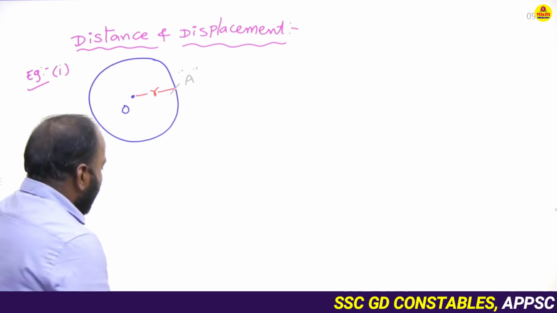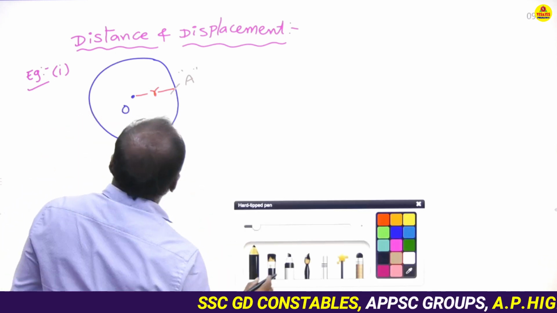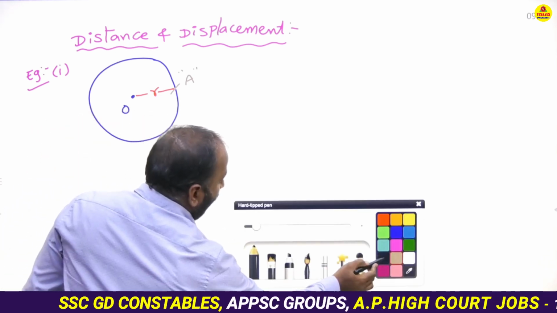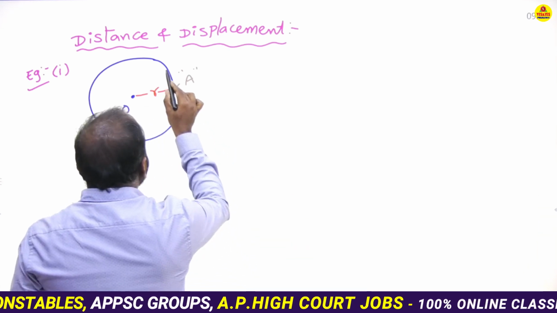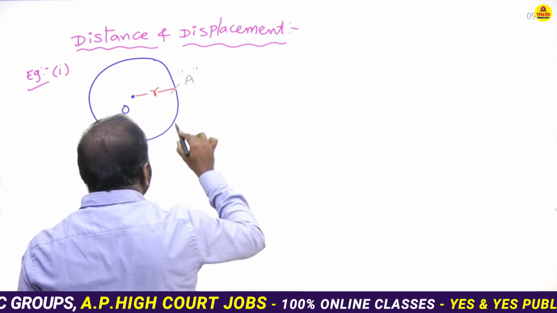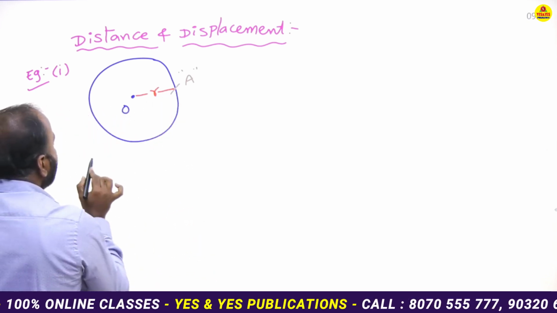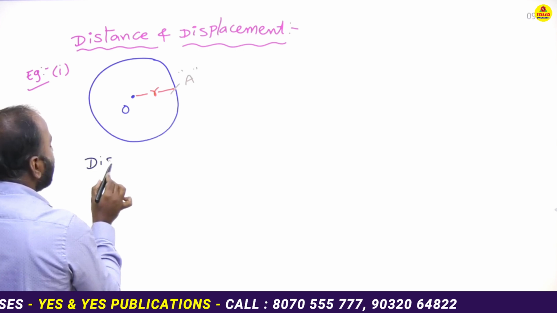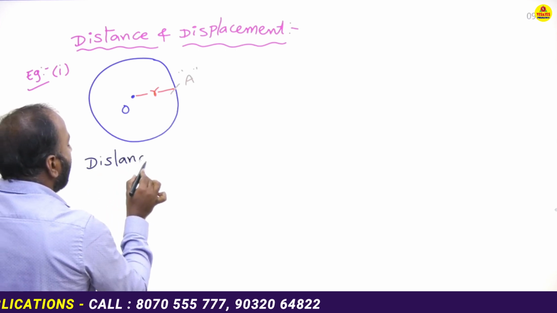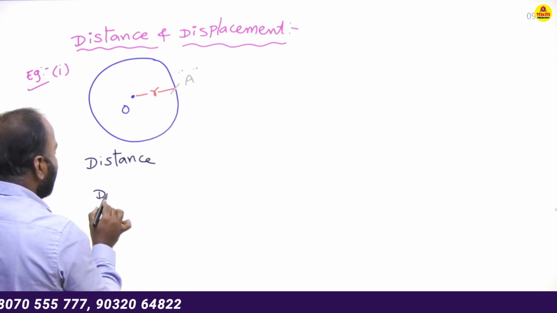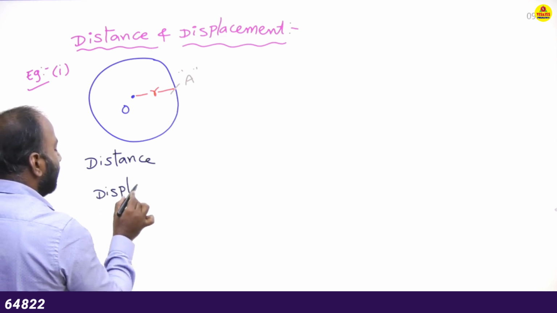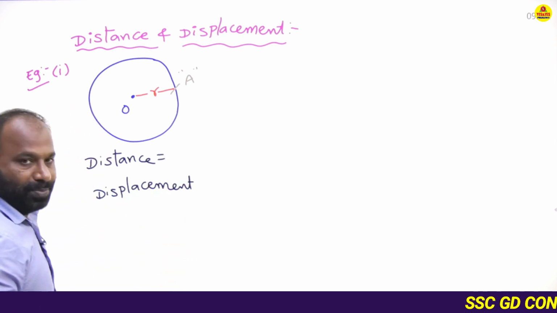See, if an object completes one revolution along this circular path, what is the distance of that object?